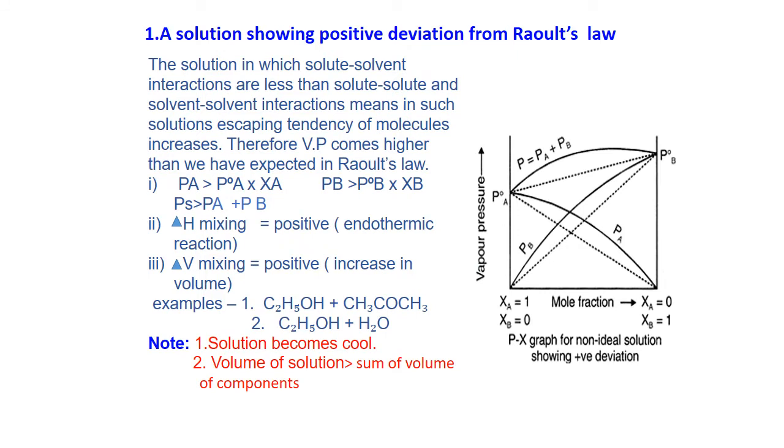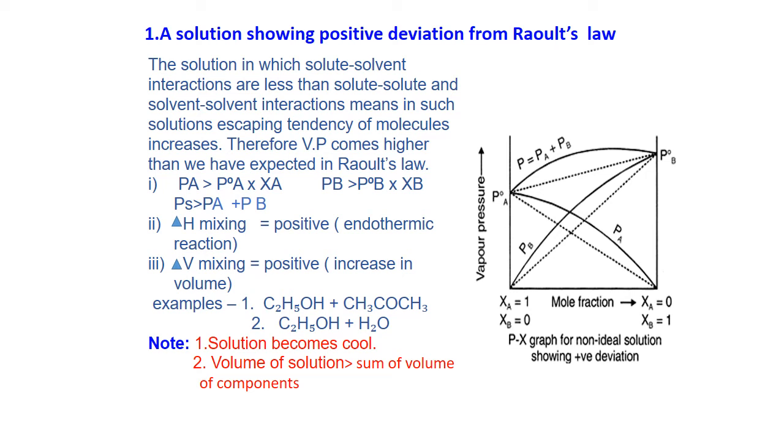A solution showing positive deviation from Raoult's law. क्या होगा जब पॉजिटिव डेविएशन मीन्स चेंज कैसे होगा, क्या है ये? When two components are mixed together, means solvent and solute are mixed together, if their interaction becomes weak, means solute-solvent interaction is weaker than solute-solute and solvent-solvent interaction, in that case both of the components can have more escaping tendency into the vapor state. So vapor pressure will increase, and that is the positive deviation from Raoult's law.